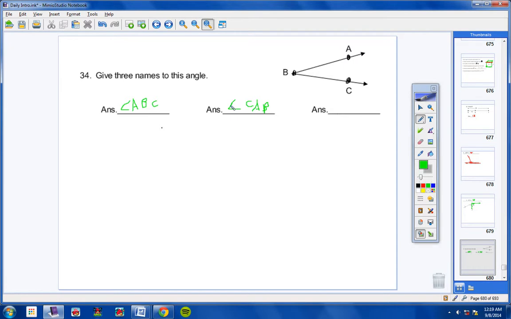Okay? But then one other thing to remember, if it's not confusing, in other words, if you give an angle one letter for a name, that's allowed as long as it's not confusing. By confusing, here's what I mean. If we have this and this, and I had a C here, and I said to you, look at angle C, well, you wouldn't know if I was referring to this angle here or this angle down here. But we don't have that problem up here. It's obvious if I say look at angle B, I'm referring to this angle here. So the other way to write this angle would look like this, angle B.